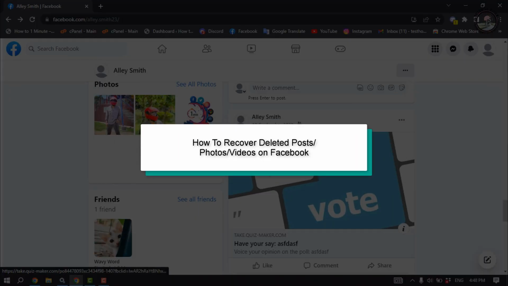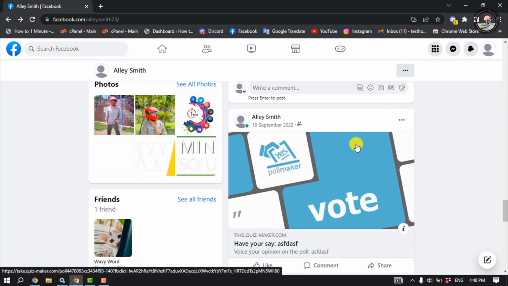This tutorial review will show you how to recover deleted posts, photos, videos on Facebook. So first of all, let's delete a post from my profile.